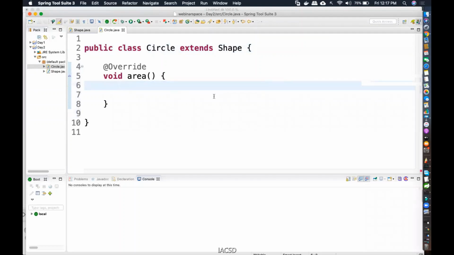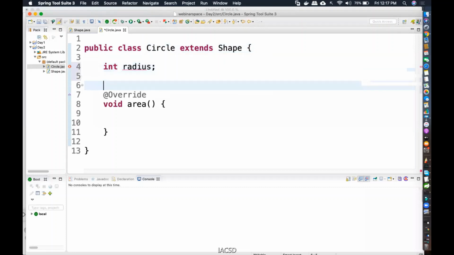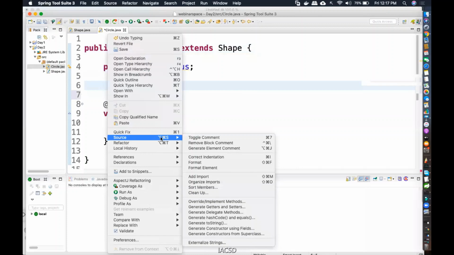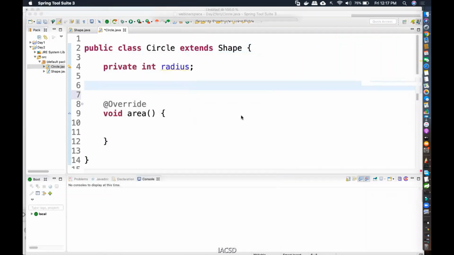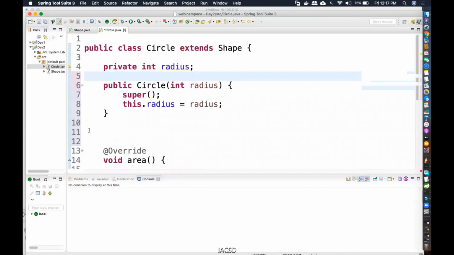Okay. So over here, I can find out the area. I'm assuming I'm finding out some radius or something. As per the encapsulation principle, I have to keep the variables private. Then I have to create a constructor so that I can put values inside that radius. I cannot hard code, because if I hard code, then every single object will get the same values. So I'm going to generate the constructor. Okay, generated my parameterized constructor.